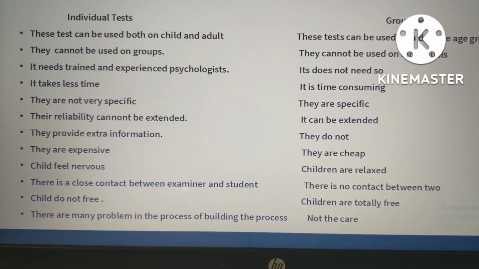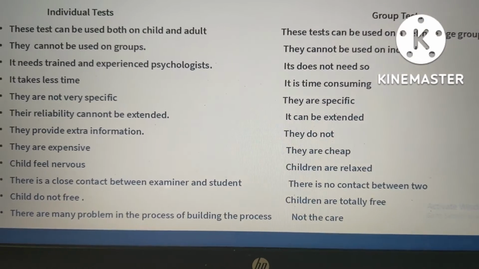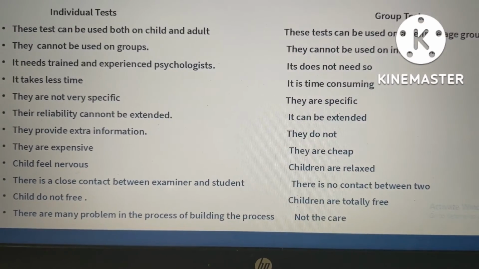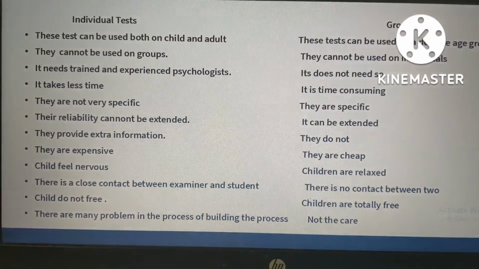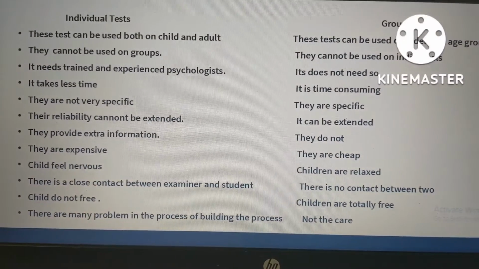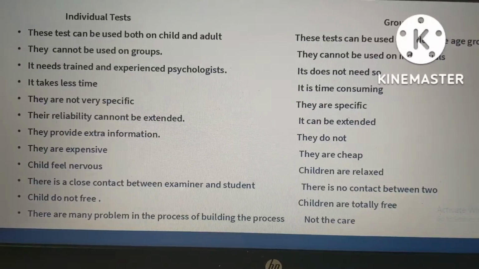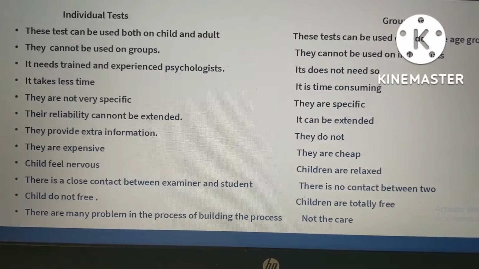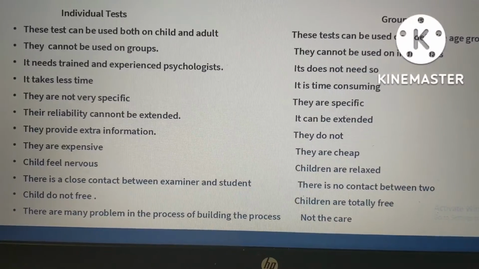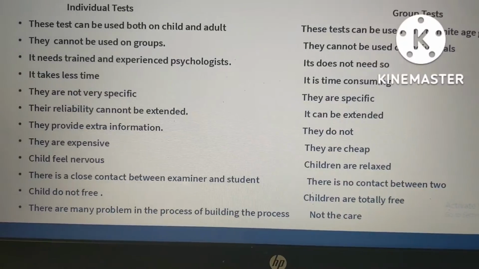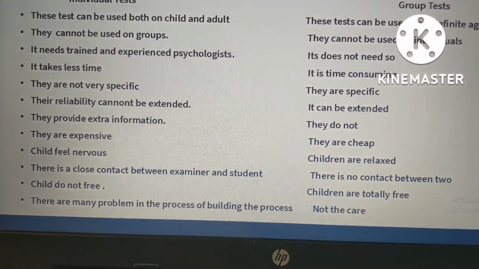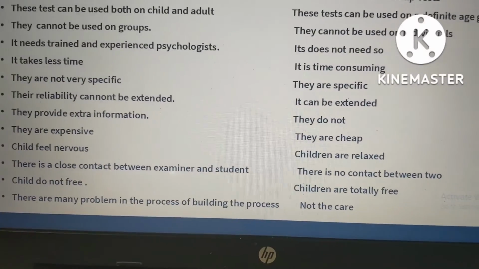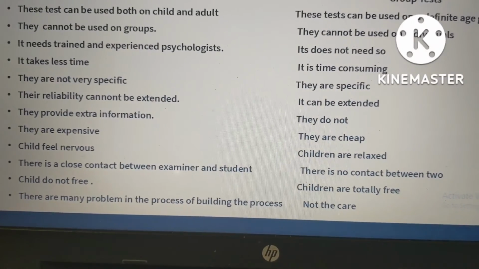Then for the individual test, the reliability cannot be extended. If we are taking an individual test, they will give answers only to the questions we ask. Here we cannot understand their psychological condition, but in group tests it can be extended.